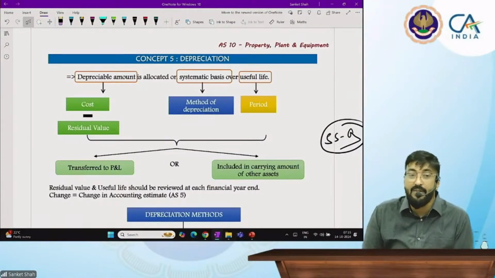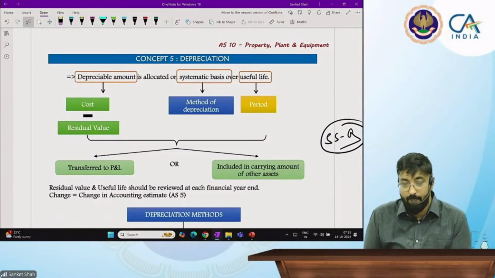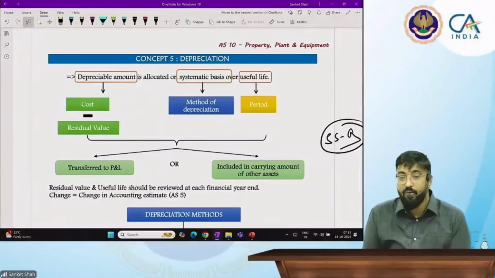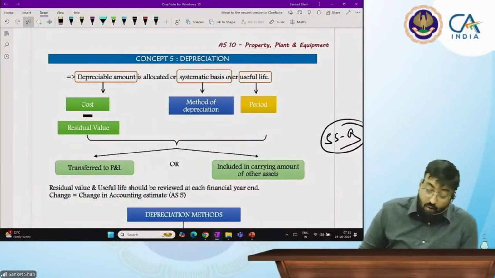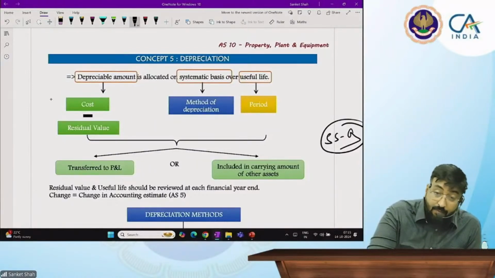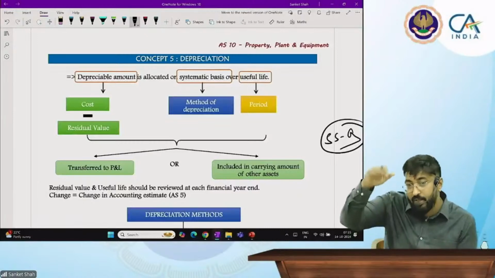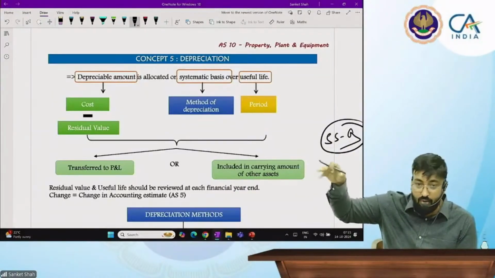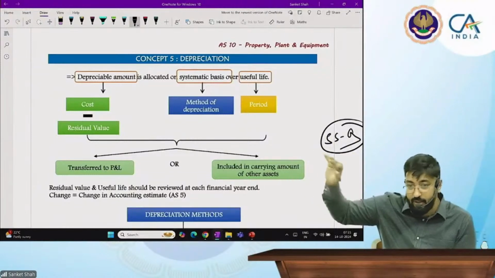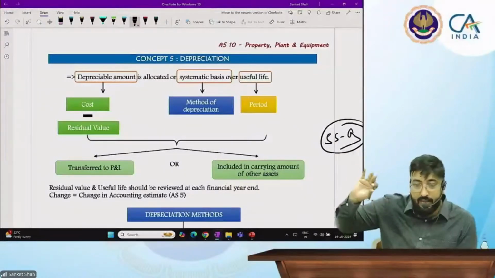So what is depreciable amount? It is nothing but cost minus residual value. What is residual value? Residual value is the scrap value that you are going to receive. What is the cost? Cost is what you expended. You already know the cost: purchase price, directly attributable expenses, plus other costs also. We have already solved some questions. So once you have calculated cost, that is the property, plant and equipment when you record it.